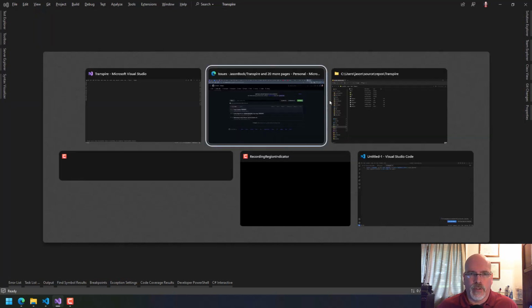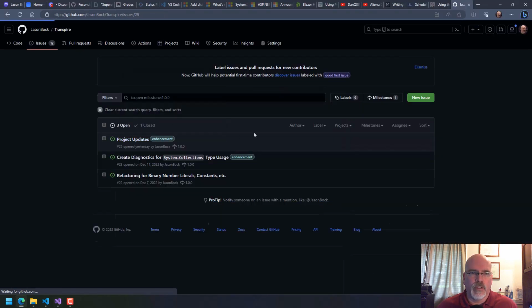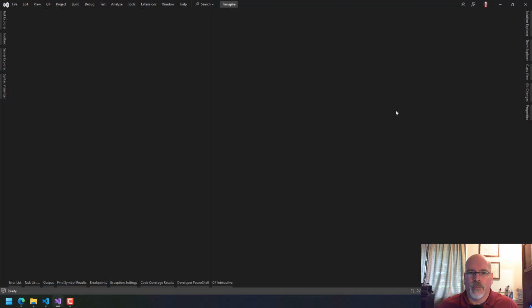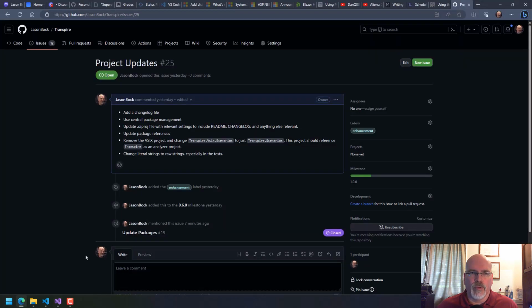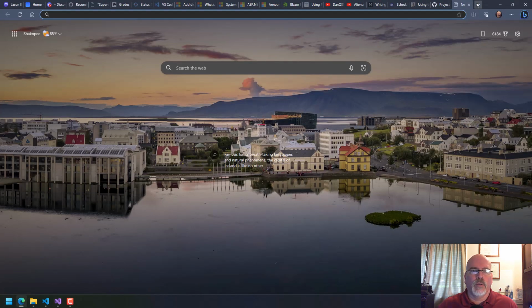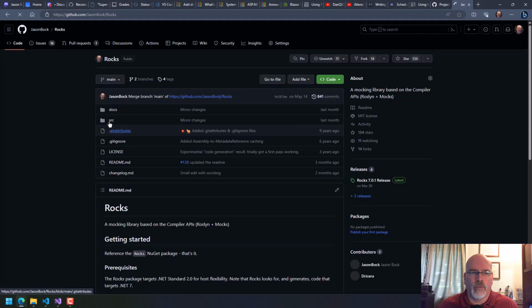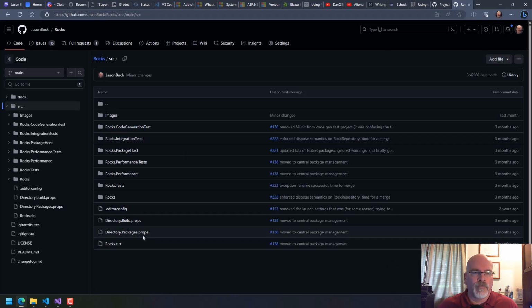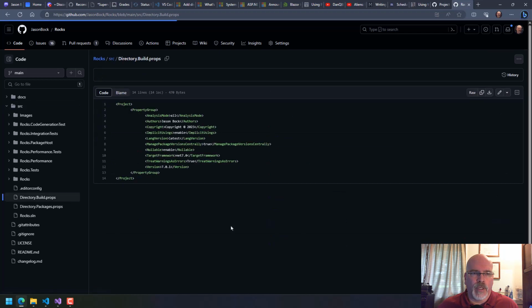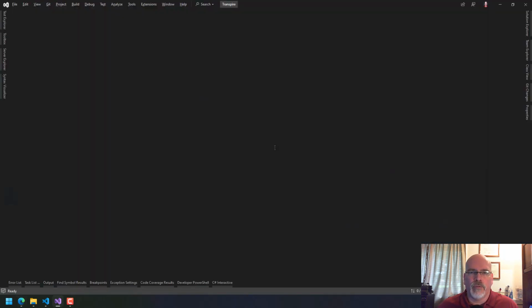Yay. What's the next thing? See, this is all easy. Use central package management. So if I remember right, with rocks, there's a couple flags you've got to switch. Excuse me, not switch. So we want to say in the build props, I think that's where we want to say, yeah, manage package versions centrally.